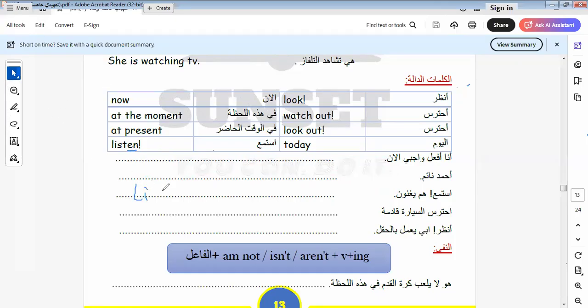Listen. It will be here. Listen. I translate this one. Listen. They are singing. You can write "are" in full or write it as an abbreviation like this. They are singing. When we say "look" or "listen" or a verb like this, I give you the attention to see what happened. So when I say "listen" or "look," it means that I make you pay attention. I pay attention at the time of speaking, not in the past. Okay.